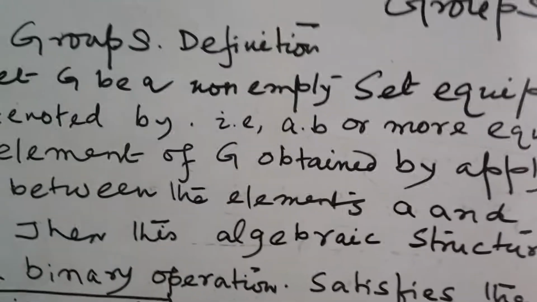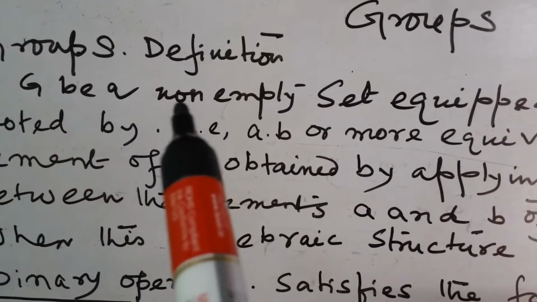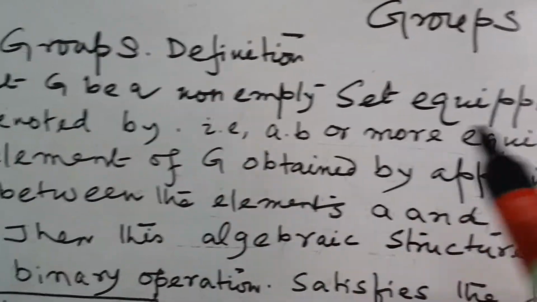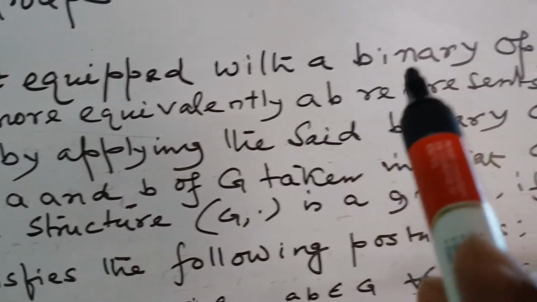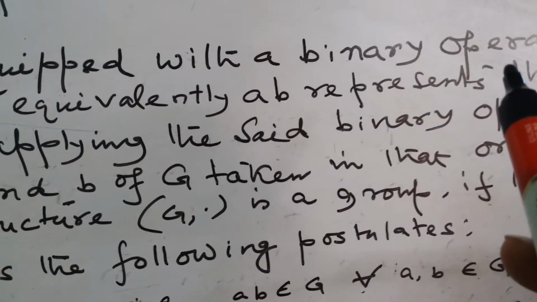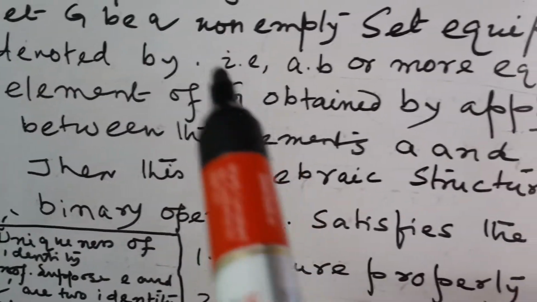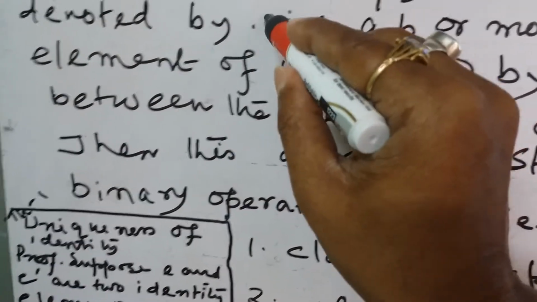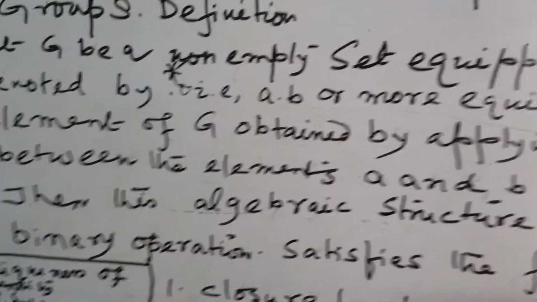Again I define: let G be a non-empty set equipped with a binary operation denoted by dot. This is a binary operation.